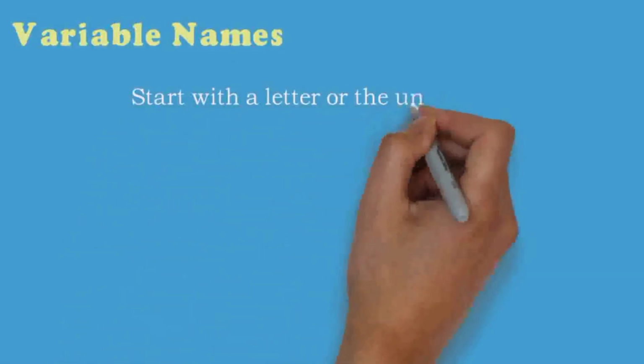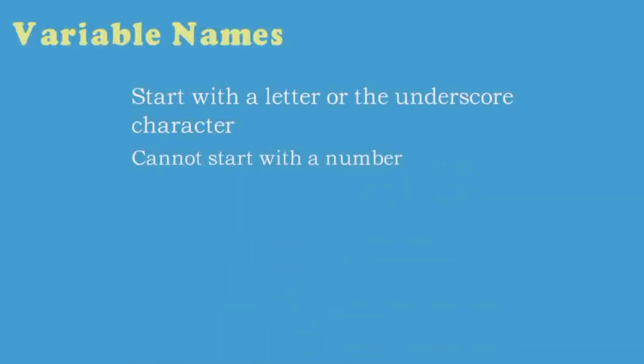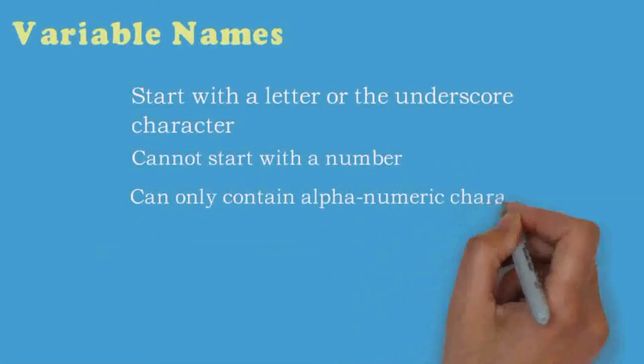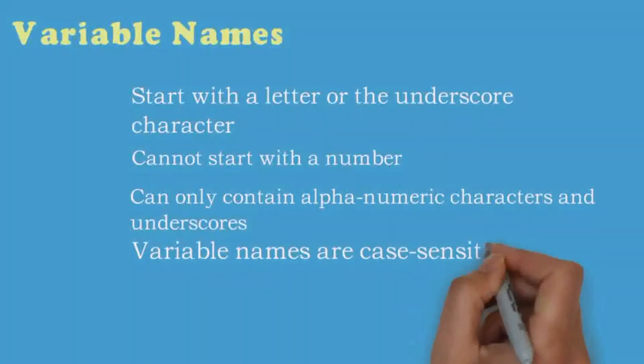Variable name. A variable name must start with a letter or an underscore. A variable name cannot start with a number. A variable name can contain only alphanumeric characters and underscore, and variable names are case sensitive.